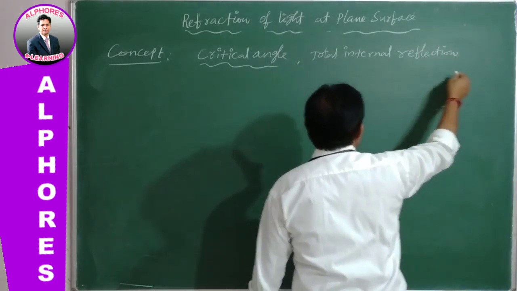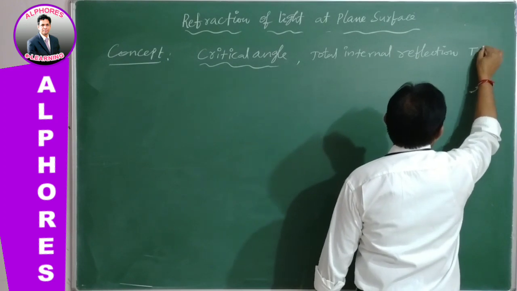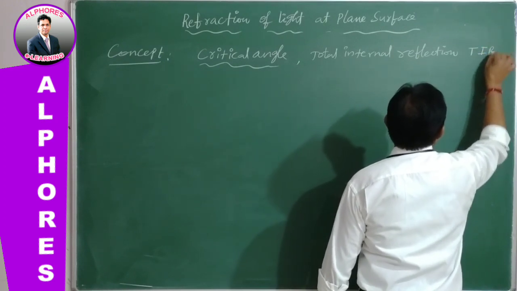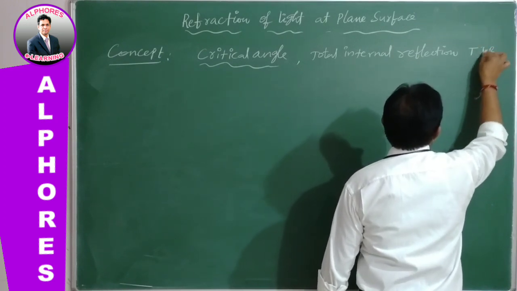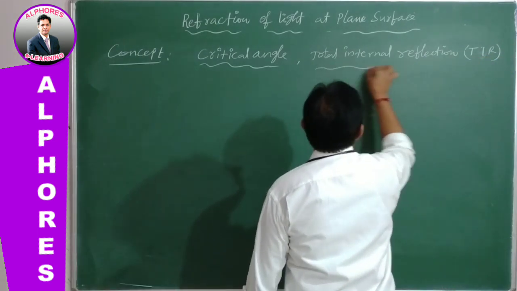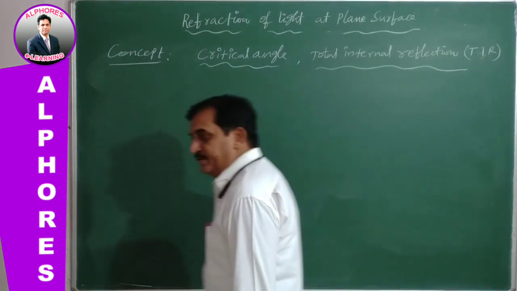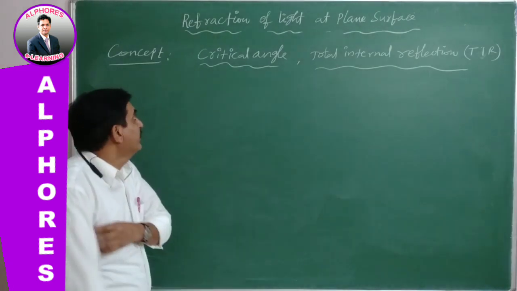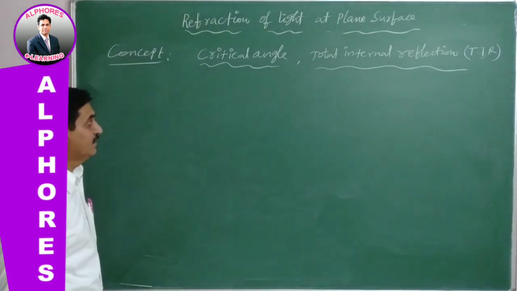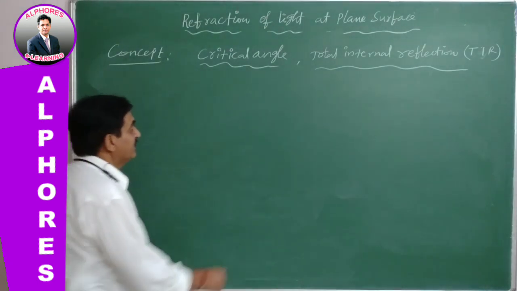Shortly we call it TIR. Very important concepts: one is critical angle, the other is total internal reflection.